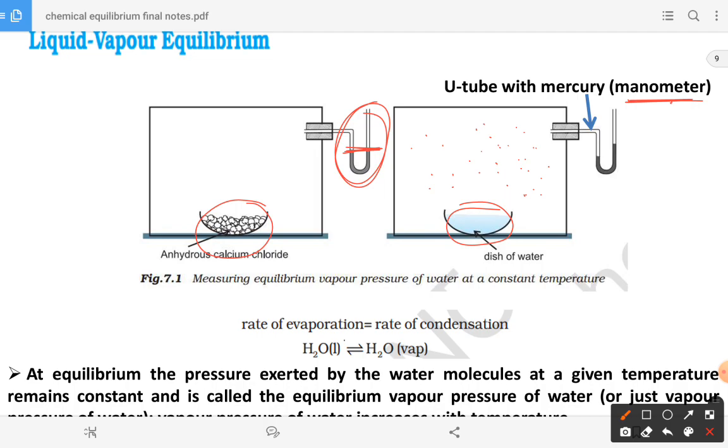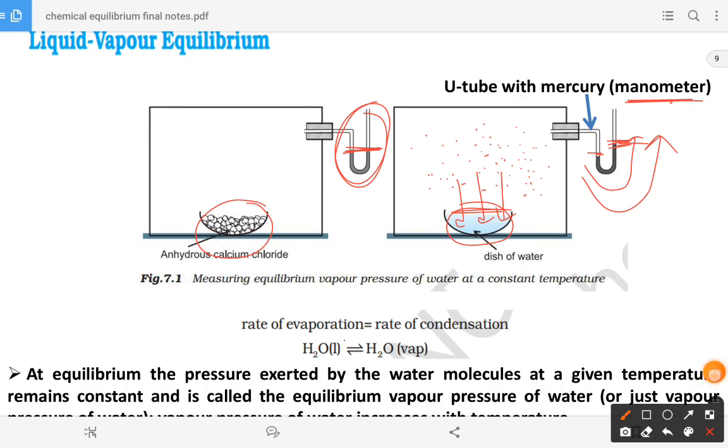But after some time, you can see there is an increase in the mercury level, a variation in the mercury level, which means water vapors have developed. Those vapors exert some pressure on the surface of the liquid, which we call vapor pressure. Because of that pressure, the mercury level in the manometer increases, but after a certain time it becomes constant, which indicates that equilibrium is established.